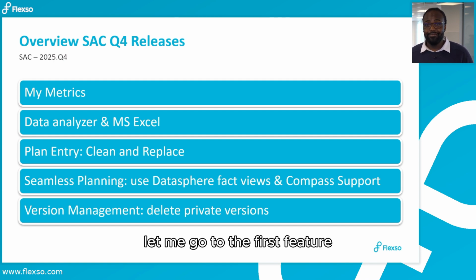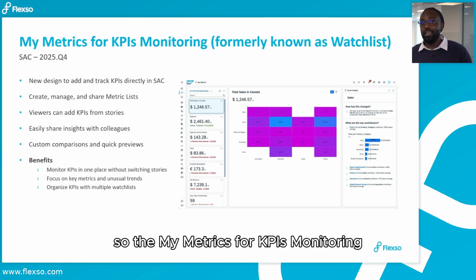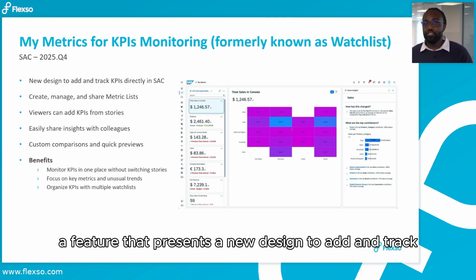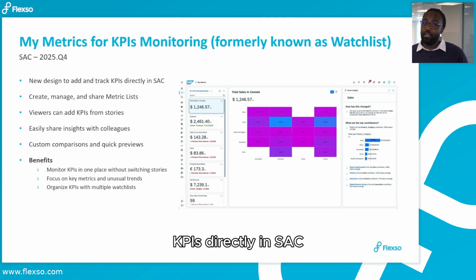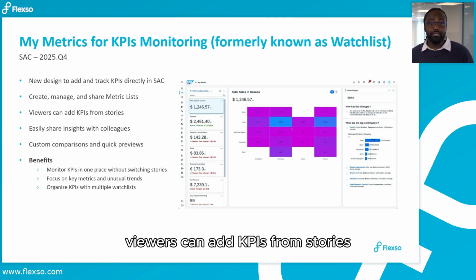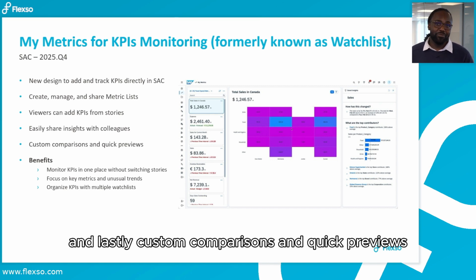Let me go to the first feature. So the My Metrics feature. My Metrics for KPI monitoring, formerly known as Watchlist, is a feature that presents a new design to add and track KPIs directly in SAC. Also create, manage, and share metrics lists. Viewers can add KPIs from stories and also easily share insights with colleagues. And lastly, custom comparisons and quick previews.